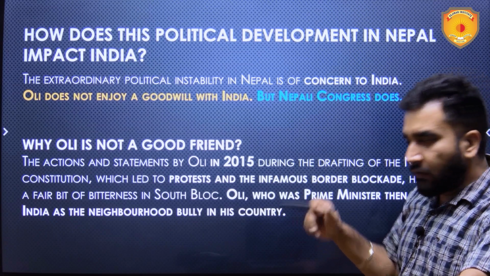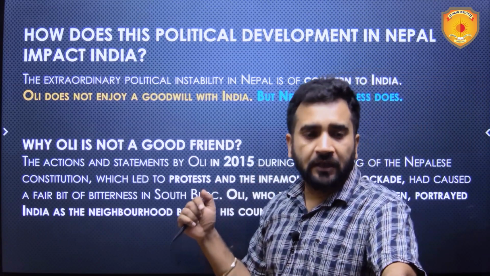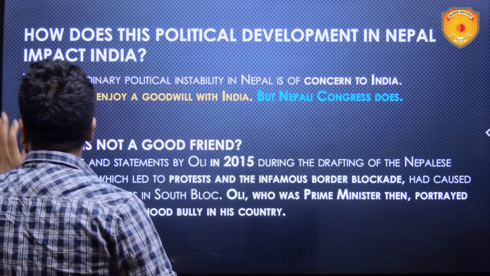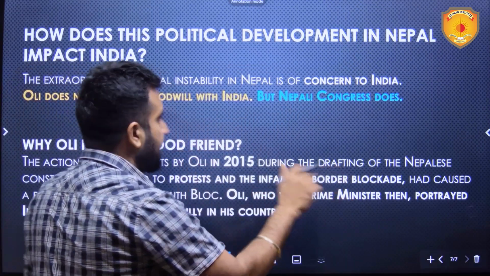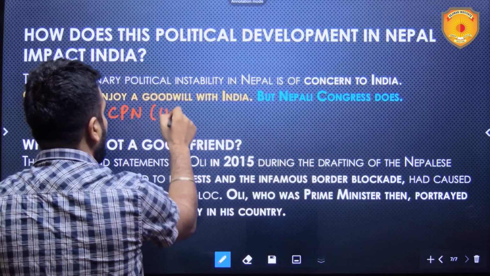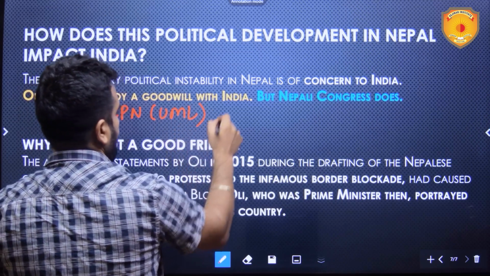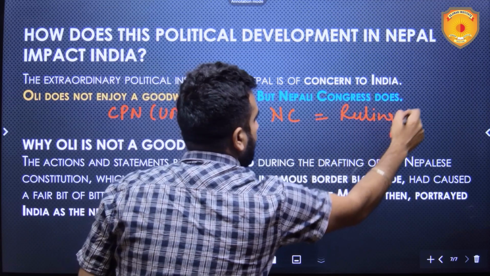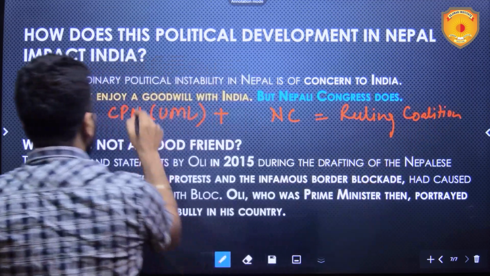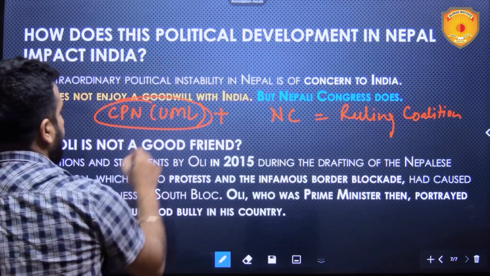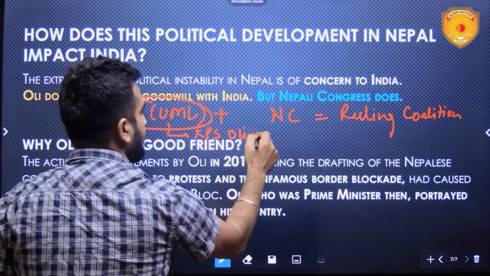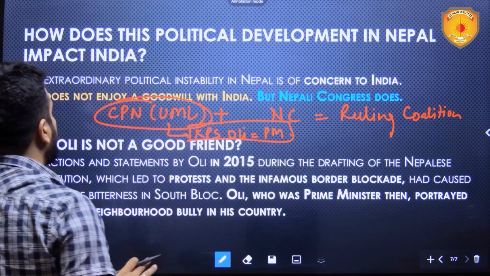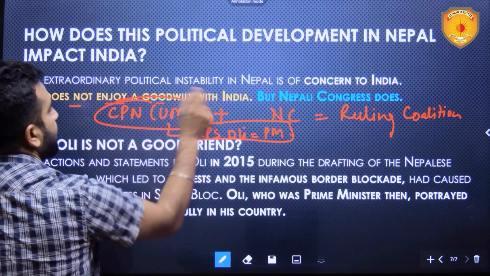Now, how does this political development impact India? As I told you, it is highly expected that CPN UML plus the Nepali Congress is going to be the ruling coalition. The leader of CPN UML, KP Sharma Oli, is going to be the prime minister. And KP Sharma Oli does not enjoy goodwill with India.